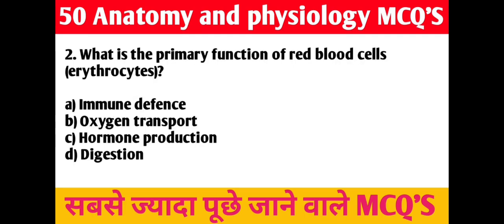Next question, what is the primary function of red blood cells erythrocytes? A, immune defense, B, oxygen transport, C, hormone production, D, digestion. Right answer is B, oxygen transport.